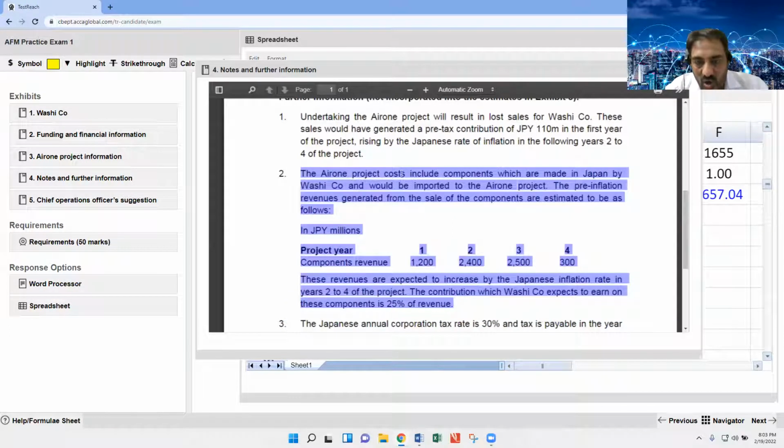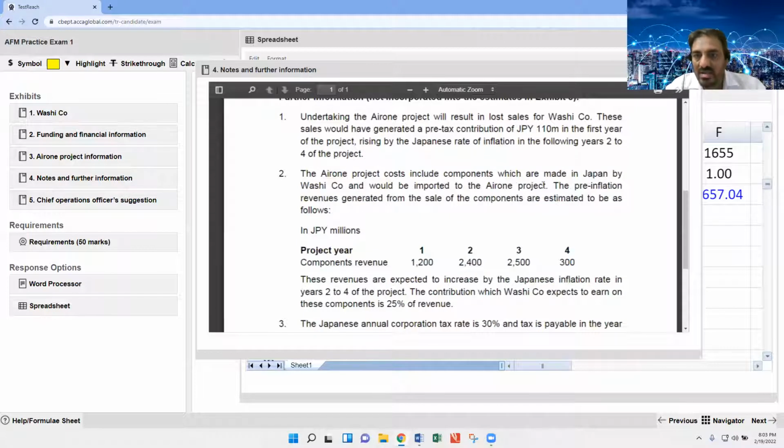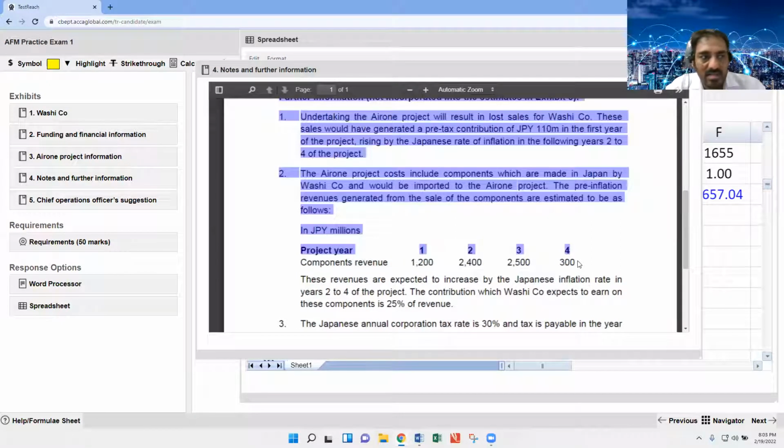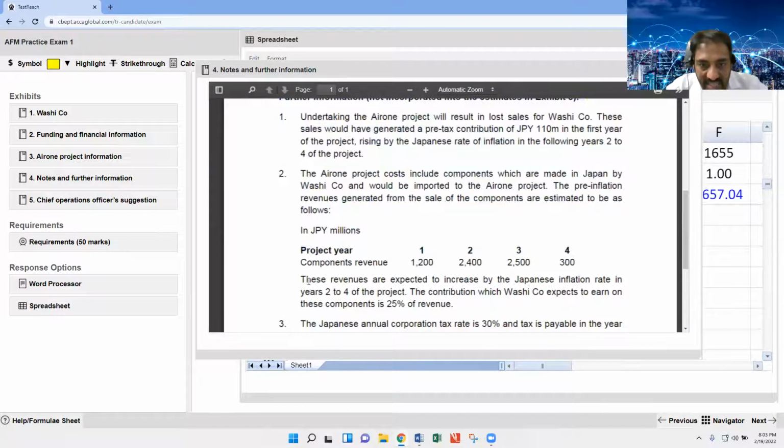The Air 1 project costs include components made in Japan by Washi company and imported. The pre-inflation revenues from the sales are estimated as follows. First I have to calculate the revenue, but inflation matters. These revenues are expected to increase with Japanese inflation, 1.5% from year 2 to 4 of the project.